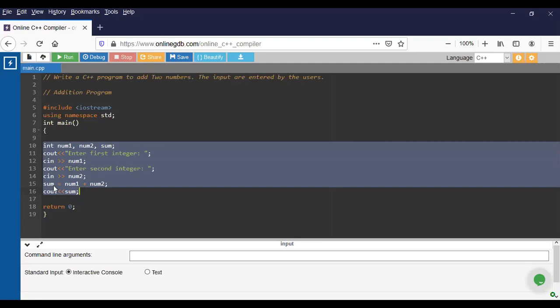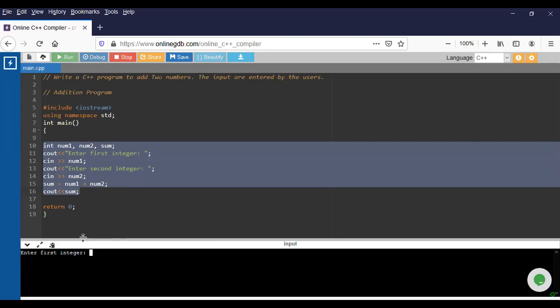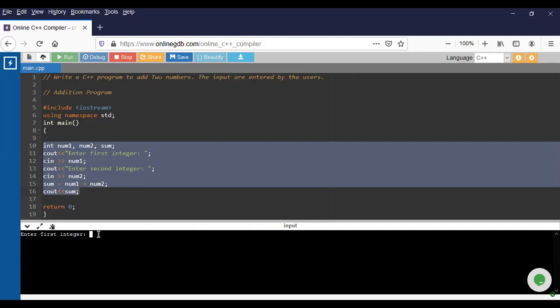Then after that, the program will add the two numbers, number 1 plus number 2. Then the output is going to be sum, the total of the addition. Okay, let's run this and see what it is going to be. See, the program says enter first integer. So I will enter, for example, 10. Enter. Then enter second integer. So I will enter 15.